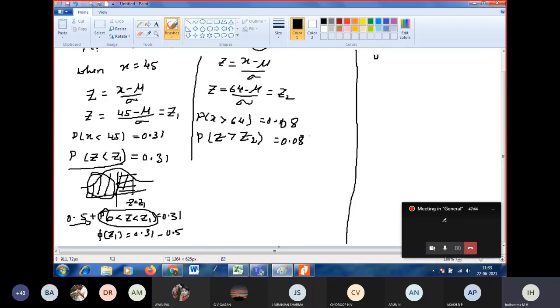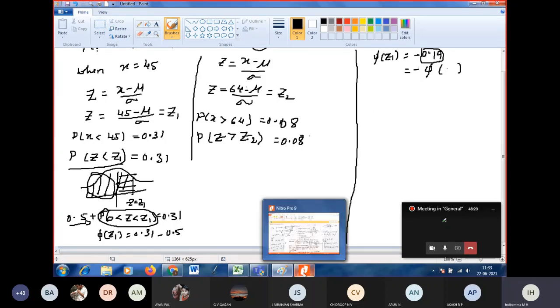What is 0.31 minus 0.5? Minus 0.19. So now see the table. From what value? Minus phi of what value for z? You will get 0.19. Tell me now. For what value of z will you get 0.19? From the table you tell me. See the table, I want 0.19.